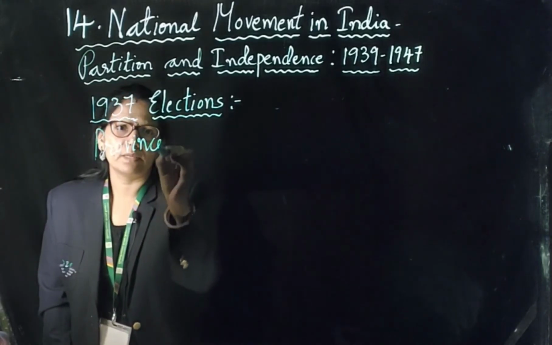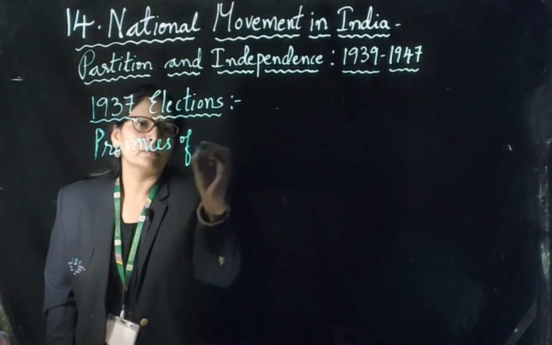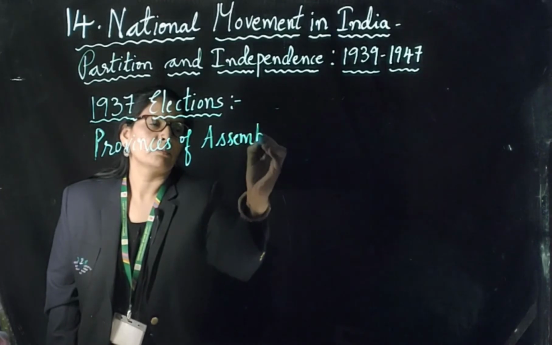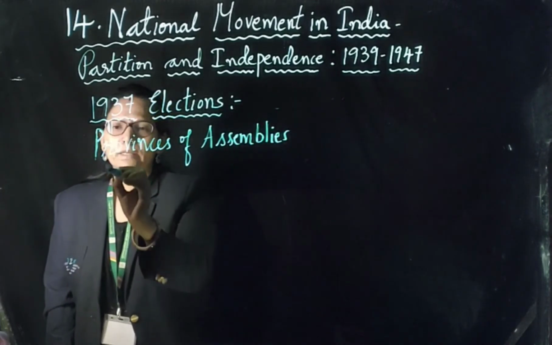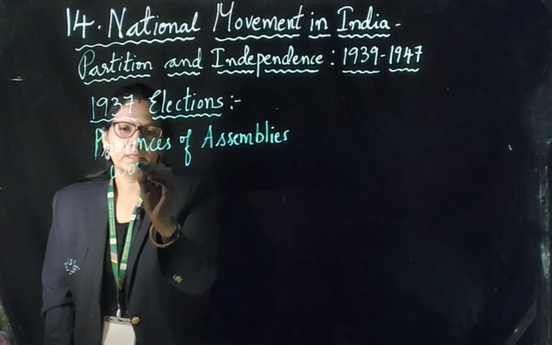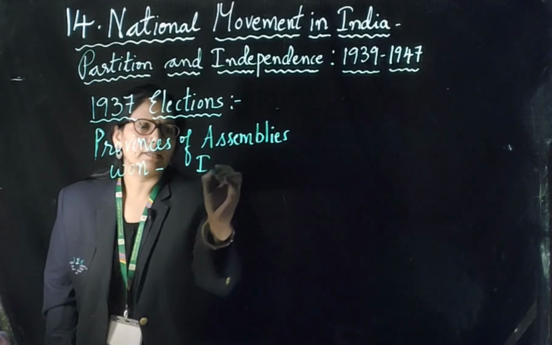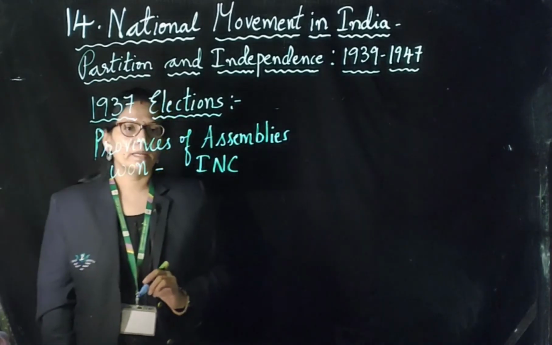Elections were held for the provincial assemblies. Most of the provinces were won by the Indian National Congress during the 1937 elections.